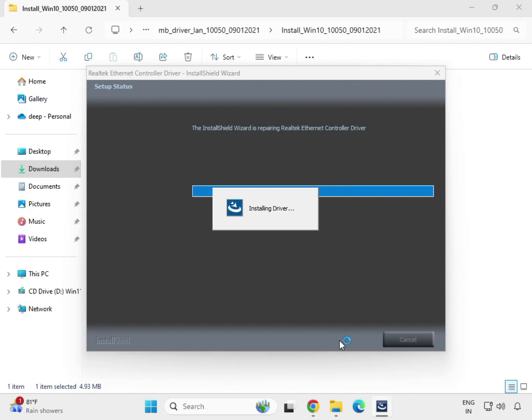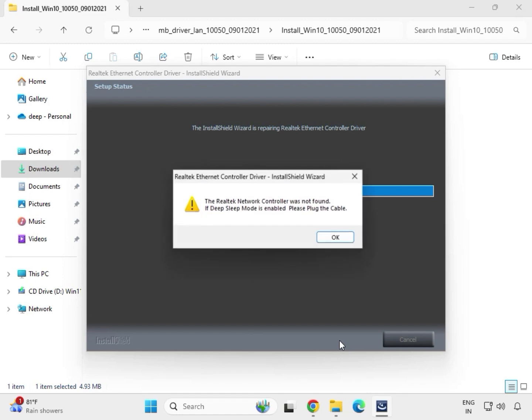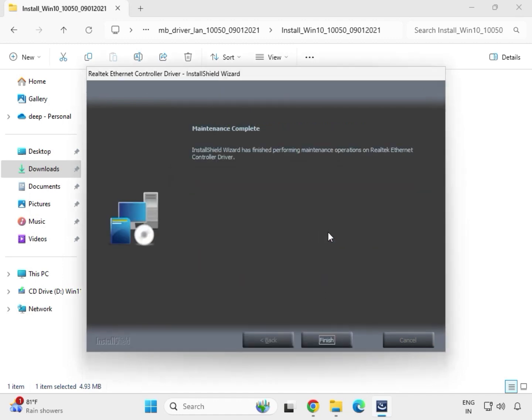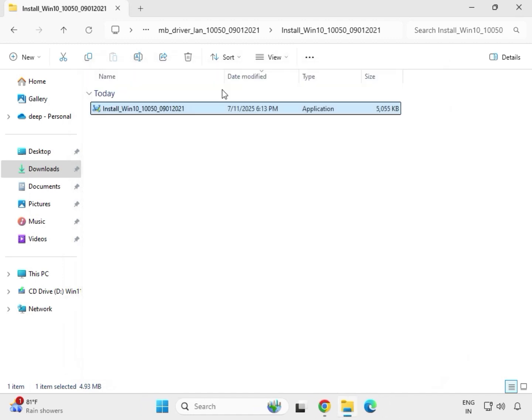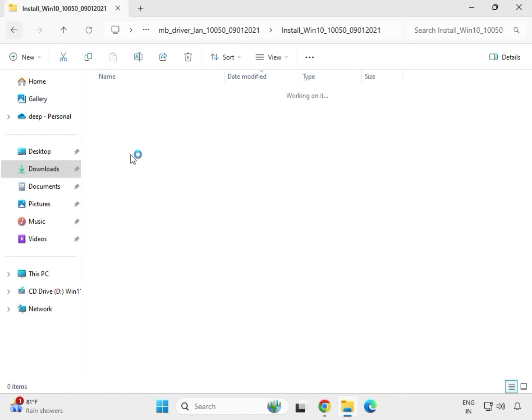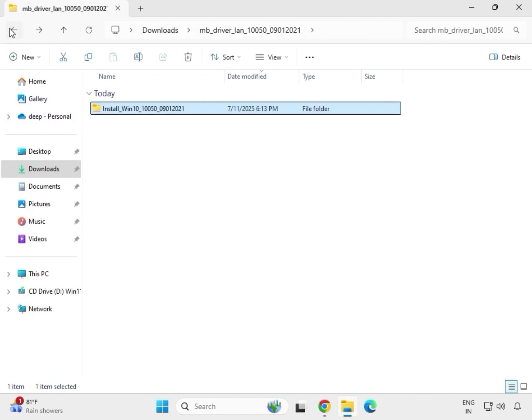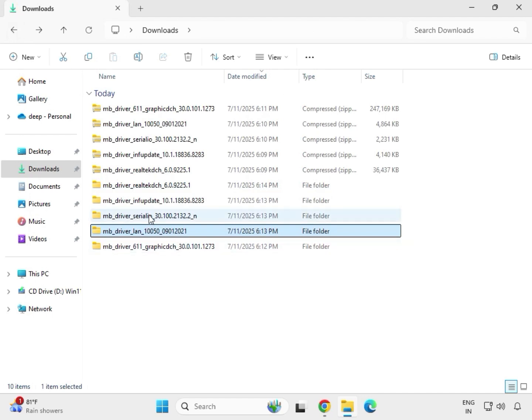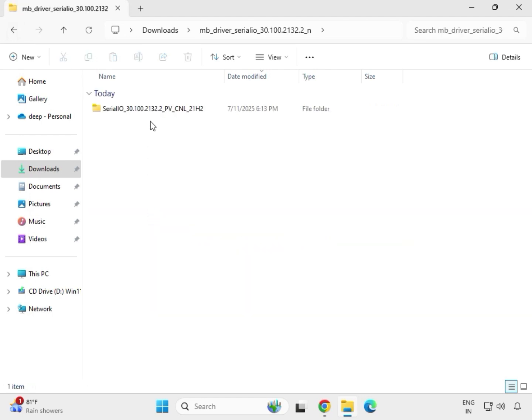Now this is installing the driver. And then okay, and then finish it. Then back. Then next is the chipset driver.